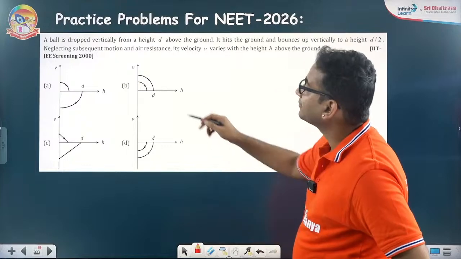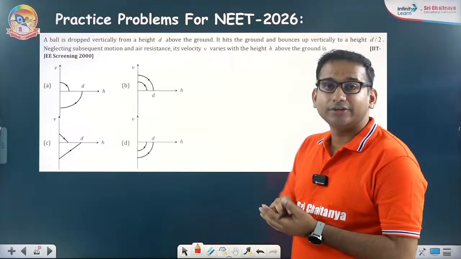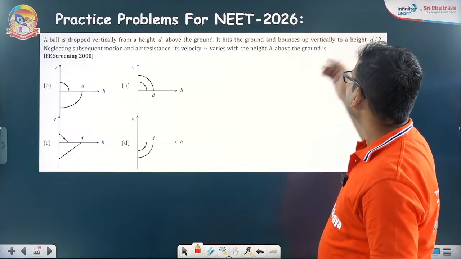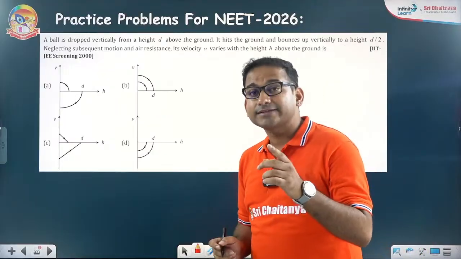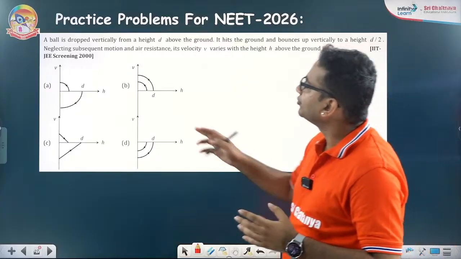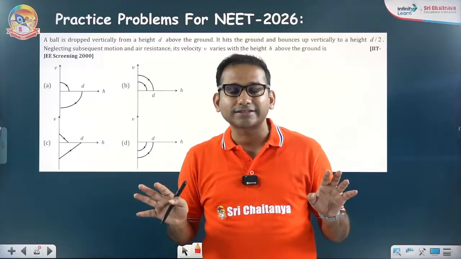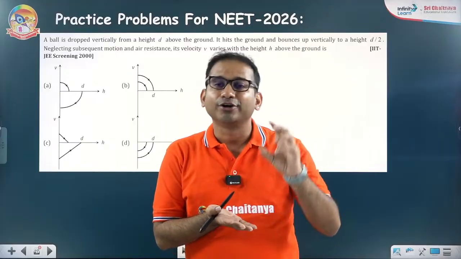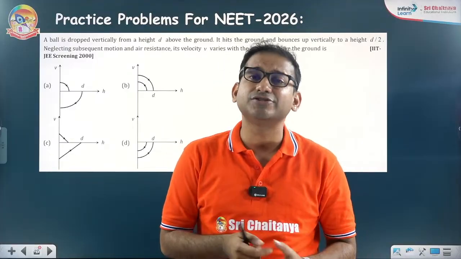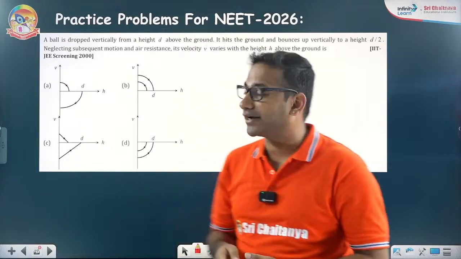A ball is dropped vertically from a height d above the ground. You are just dropping a ball. It hits the ground, it bounces up vertically to a height d by 2. Means it has lost some energy, maybe due to air friction, and you need to neglect subsequent motion and air resistance. So obviously during the impact, the collision was not elastic. The ball has lost some energy. That's why it is coming from a greater height, but going up to a lesser height.